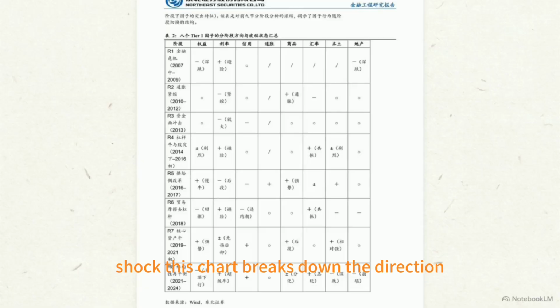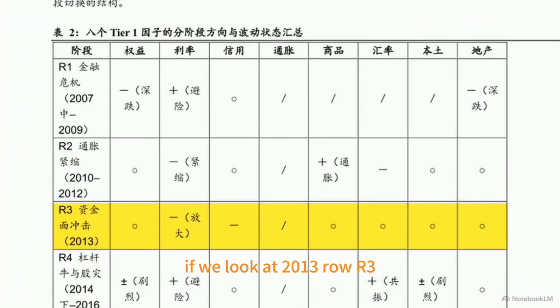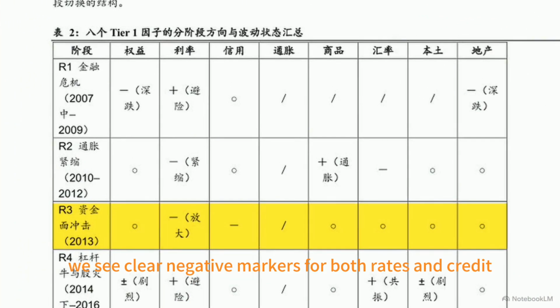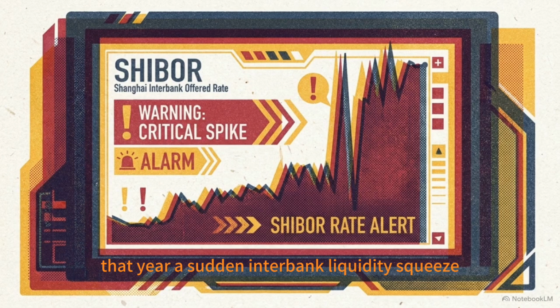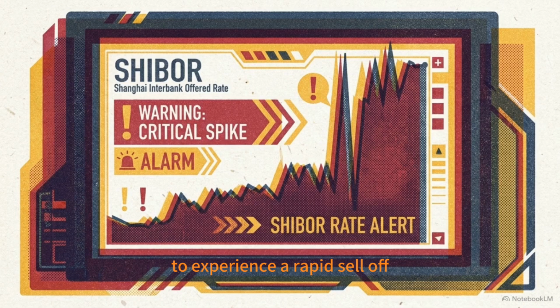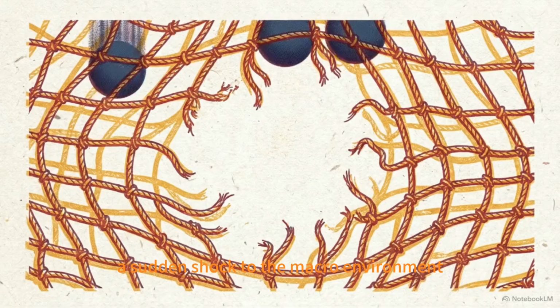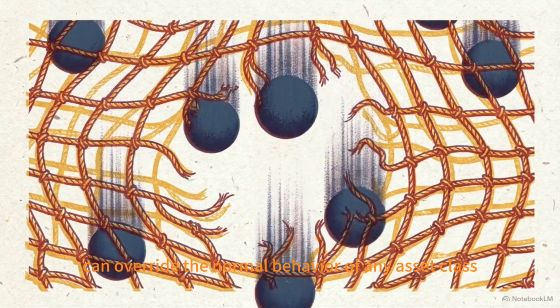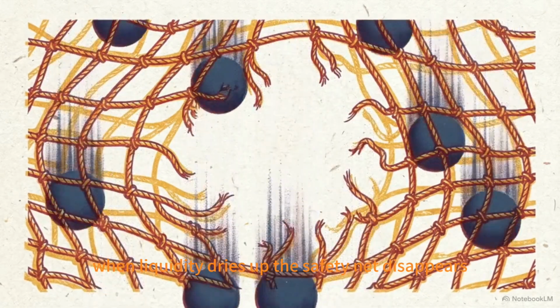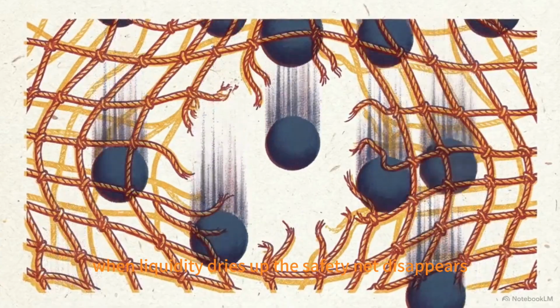This chart breaks down the direction and volatility of each factor across different historical phases. If we look at 2013, row R3, we see clear negative markers for both rates and credit. That year, a sudden interbank liquidity squeeze sent short-term rates spiking, causing even the safest government bonds to experience a rapid sell-off. A sudden shock to the macro environment can overwrite the normal behavior of any asset class. When liquidity dries up, the safety net disappears.